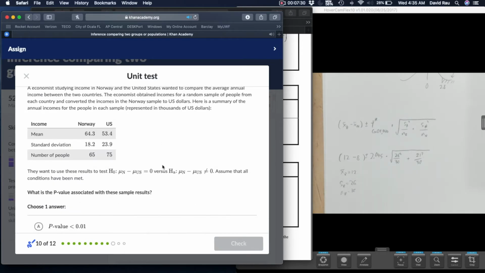Alright, anyways, this time, same idea, they want me to calculate the p-value. So this is definitely going to be a big example to cut through. But here we go.